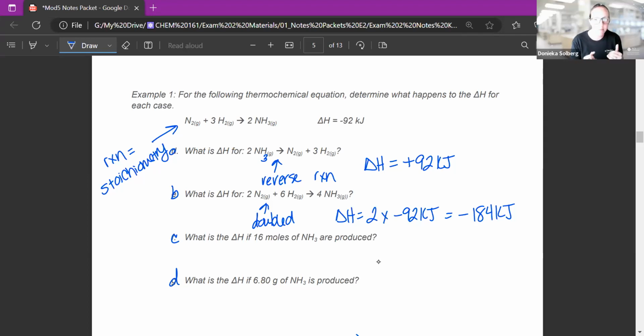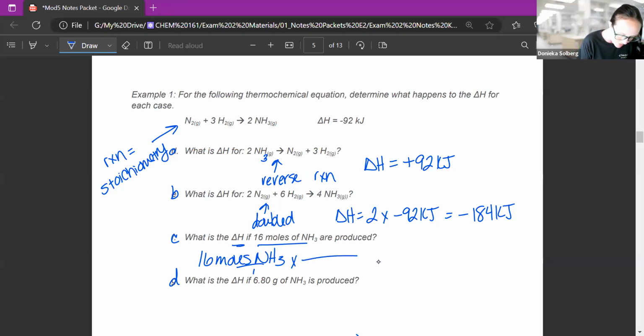So think about it, the same 3 steps that we usually use: convert to moles, and then use your ratio. But at the end, you're actually not going to have to convert to anything else because you're going to have your answer. So it says, what is the delta H if 16 moles of NH3 are produced? I'm going to start with the number I give you in the problem, 16 moles of NH3 over 1. Well, I don't have to convert to moles because I'm already in moles. So now I need my mole ratio. Well, it's wanted over given. Well, I was given moles of NH3, so I'm going to look at my balanced equation and it's got a 2. So this would be 2 moles of NH3.